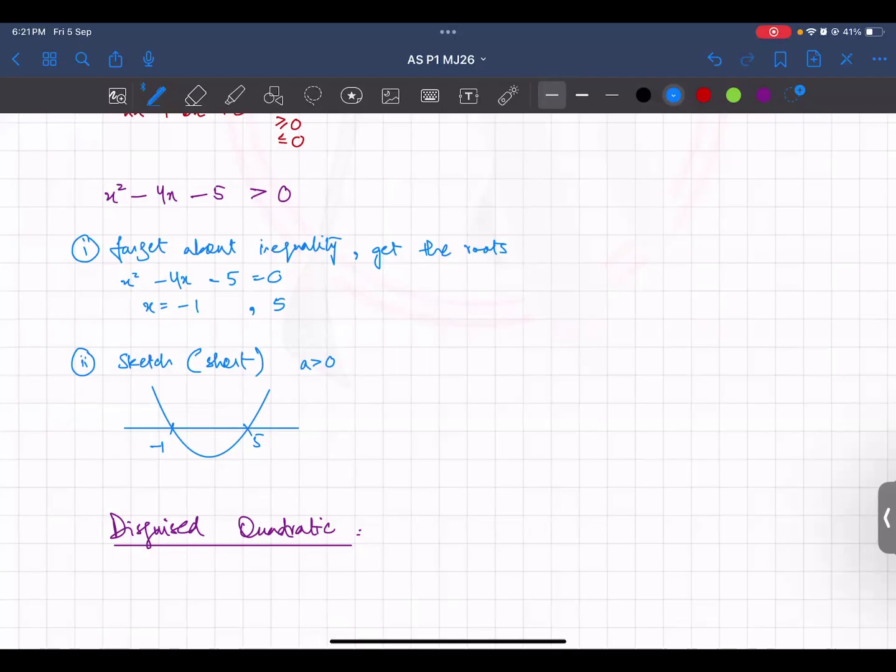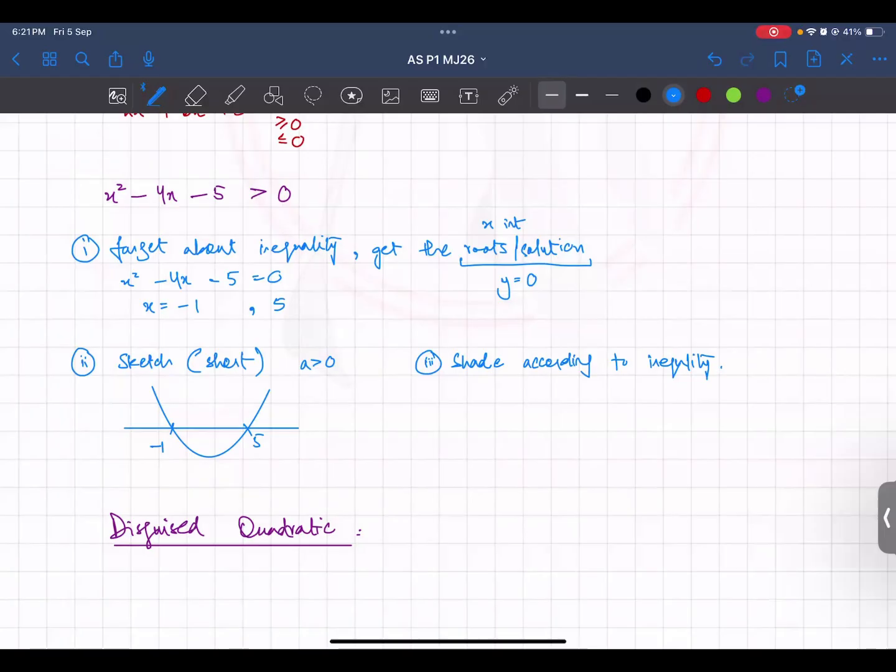Nobody should have any problem up to here, because this is something we just did. So you found the x-intercepts. We found the roots. Call them roots, solutions or x-intercepts. It's the same thing. What did you do? You put the value of y as 0 and you made this sketch. Now shade according to the inequality.